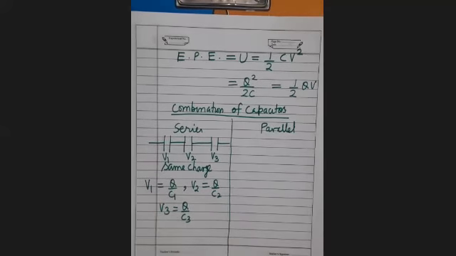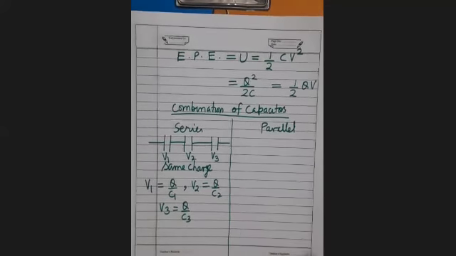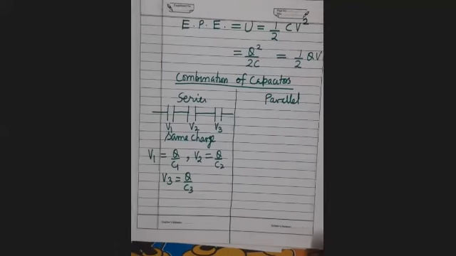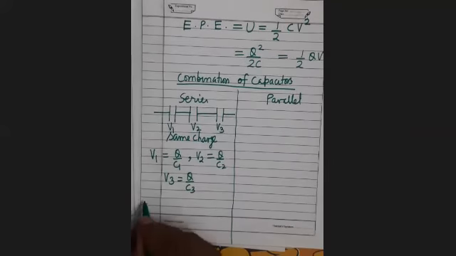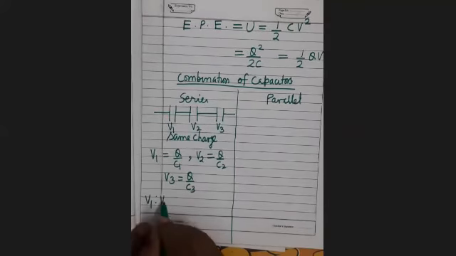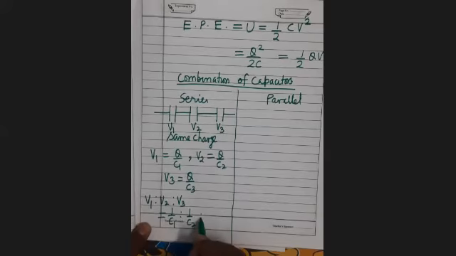All the capacitors will acquire the same charge, but the potential difference between them will be different. If you find the ratio of potential, it will be the inverse ratio of their capacitances.